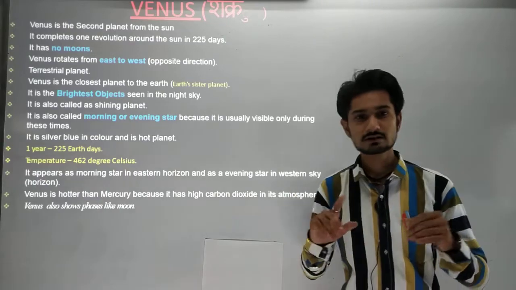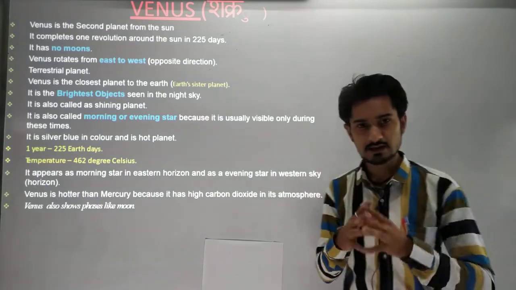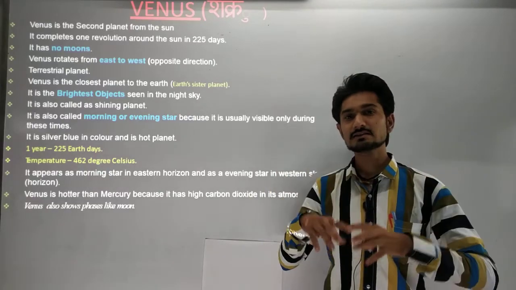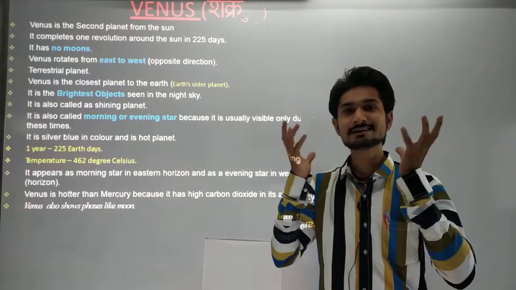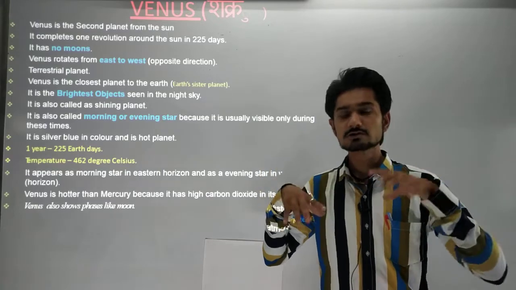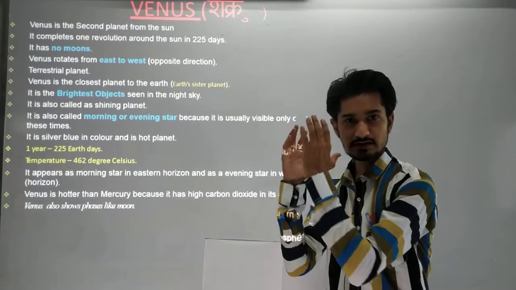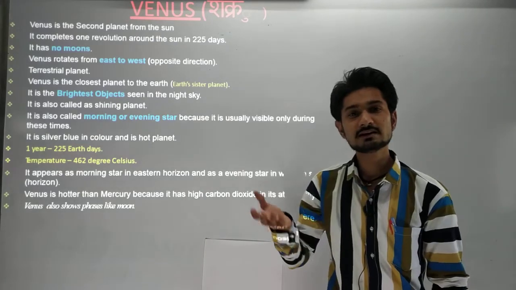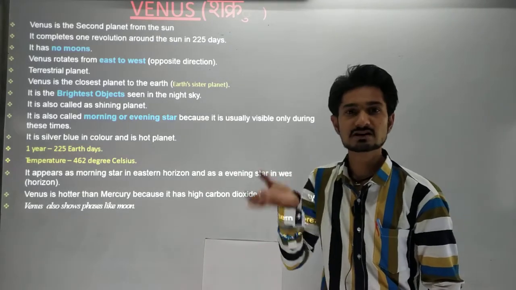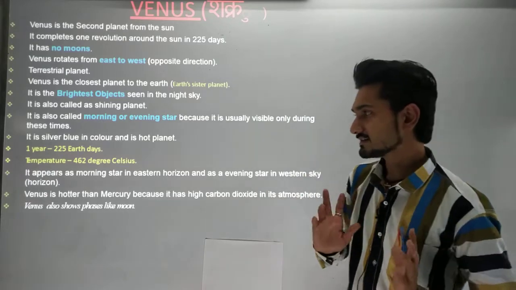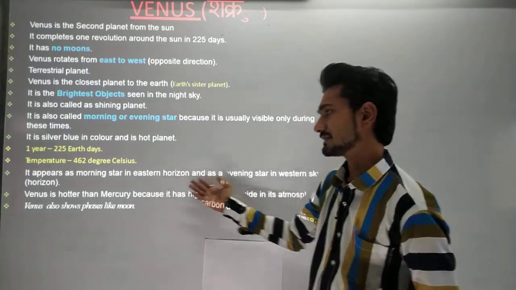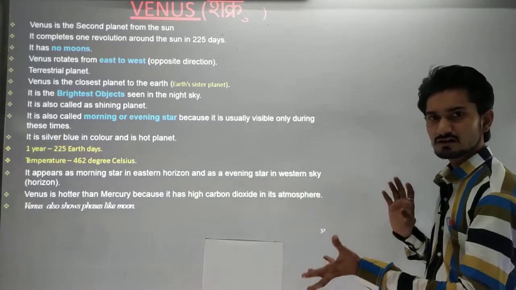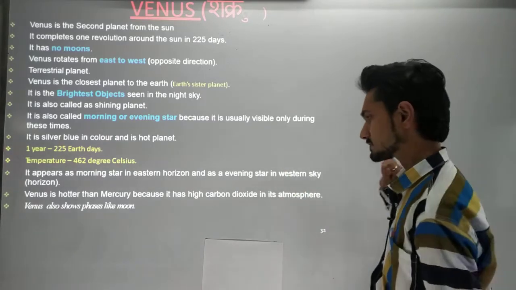And if you remember, carbon dioxide is the main gas producing the global warming effect. It creates more temperature, a more heating effect, on our Earth also. So if carbon dioxide or carbon monoxide gases are present there, it creates humidity and increases the temperature level on that surface. That's why we can consider that it is much hotter than Mercury, because it has carbon dioxide gas in its atmosphere.